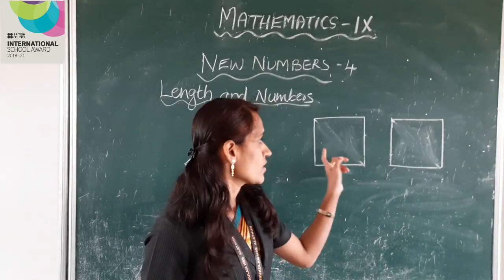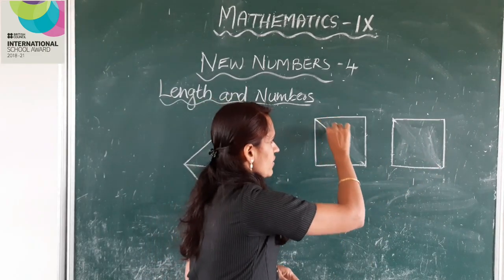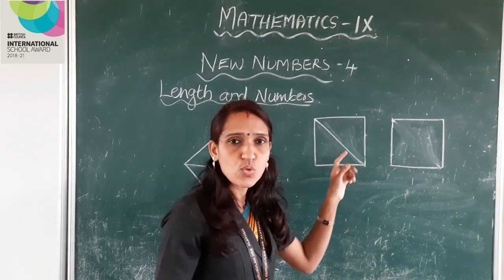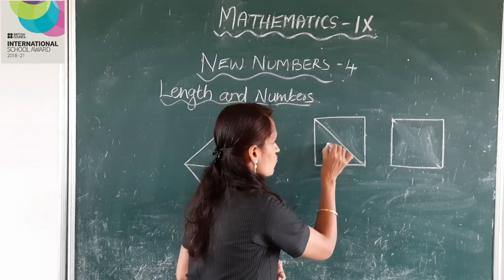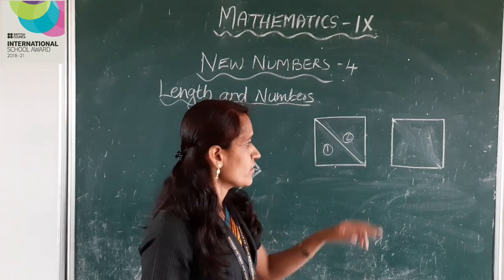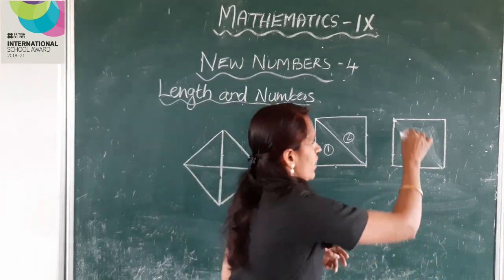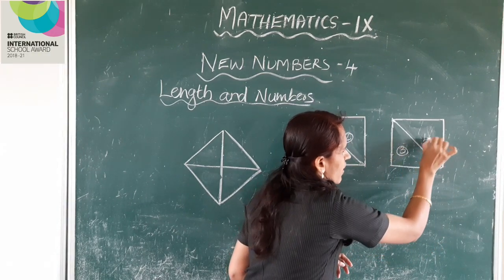Children, see these squares. Draw a diagonal to divide the square into two triangles. Mark it as 1 and 2. In the same way, do it in the other square also. Mark it as 3 and 4.